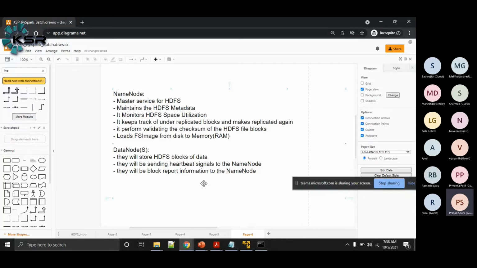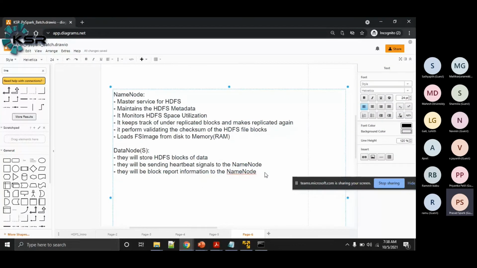Now coming to the secondary name node. So what does the secondary name node do? The secondary name node will take a backup of the metadata.